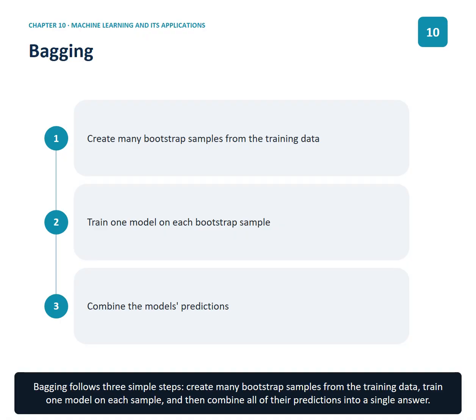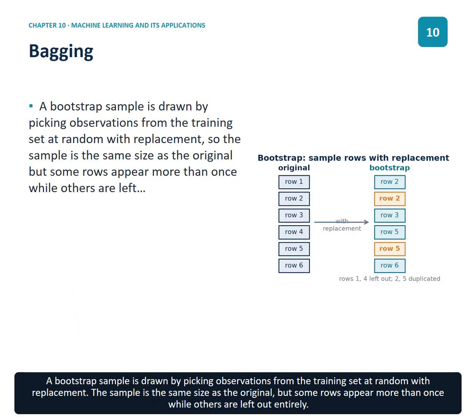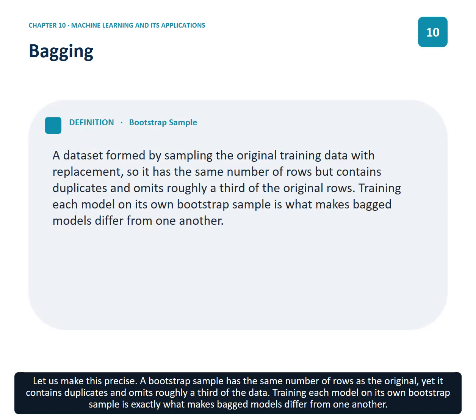Bagging follows 3 simple steps. Create many bootstrap samples from the training data, train one model on each sample, and then combine all of their predictions into a single answer. A bootstrap sample is drawn by picking observations from the training set at random with replacement. The sample is the same size as the original, but some rows appear more than once while others are left out entirely. Let us make this precise.